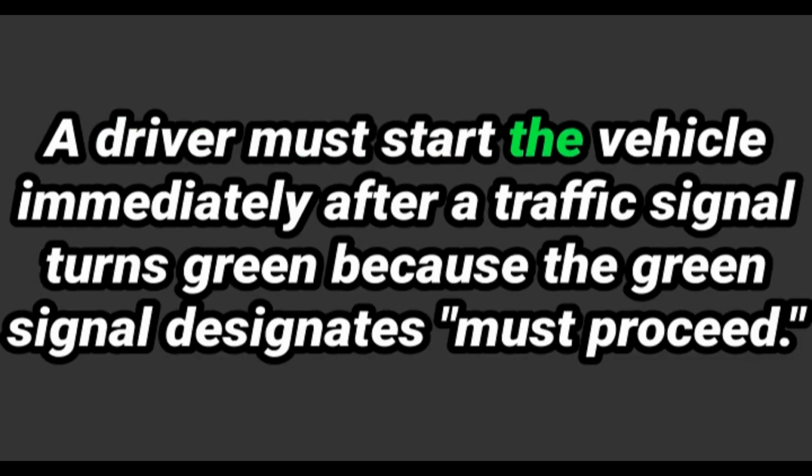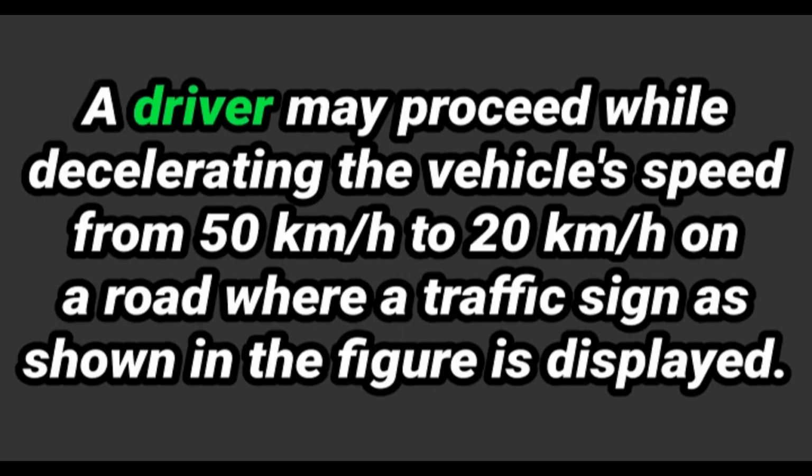The driver must start the vehicle immediately after the traffic signal turns green because the green signal designates must proceed. 28. The driver may proceed while decelerating the speed from 50 km per hour to 20 km per hour on a road where the traffic sign shown in the figure is displayed.